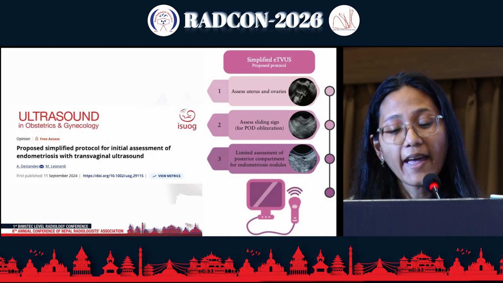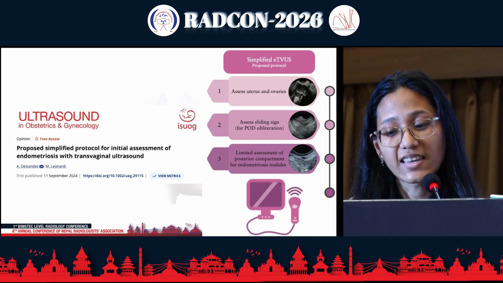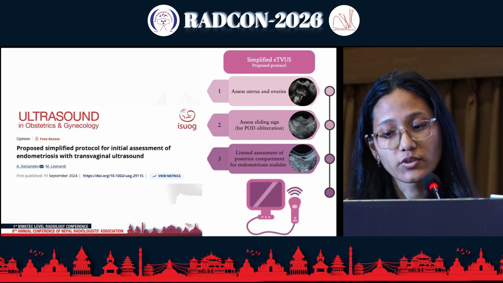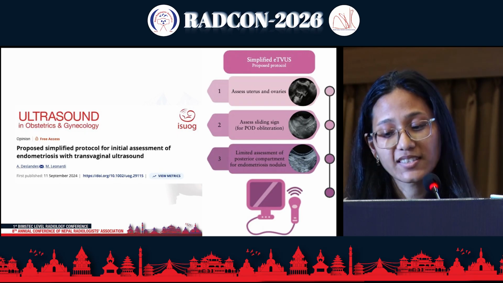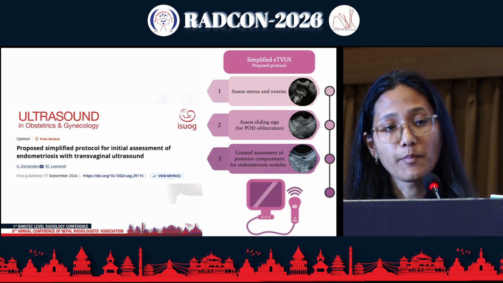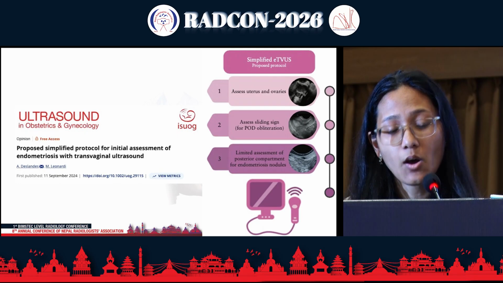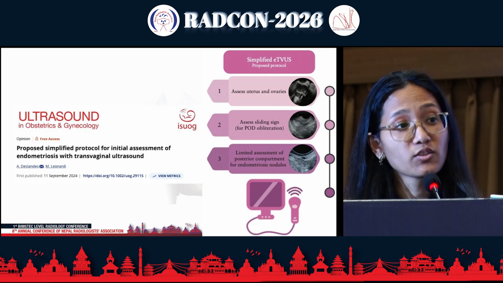The ISUOG has given a simplified protocol in which they include only 3 steps. The first step is to assess the uterus and ovaries. Second step is to look for the sliding sign. And third step is to look at the posterior compartment, since this is the most common site of deep endometriotic nodules.